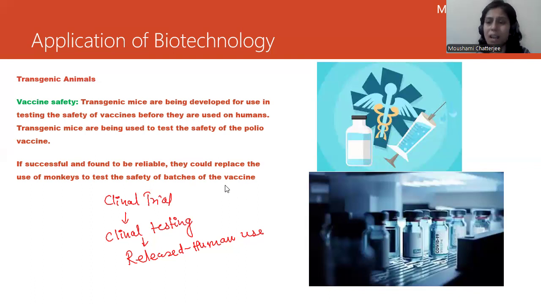During the corona time also, the successful implementation of these vaccines was done on monkeys, and we could check this so that we can release it for human consumption. So now we know how important vaccines are, right? So this is also very, very important in the case of vaccine safety.